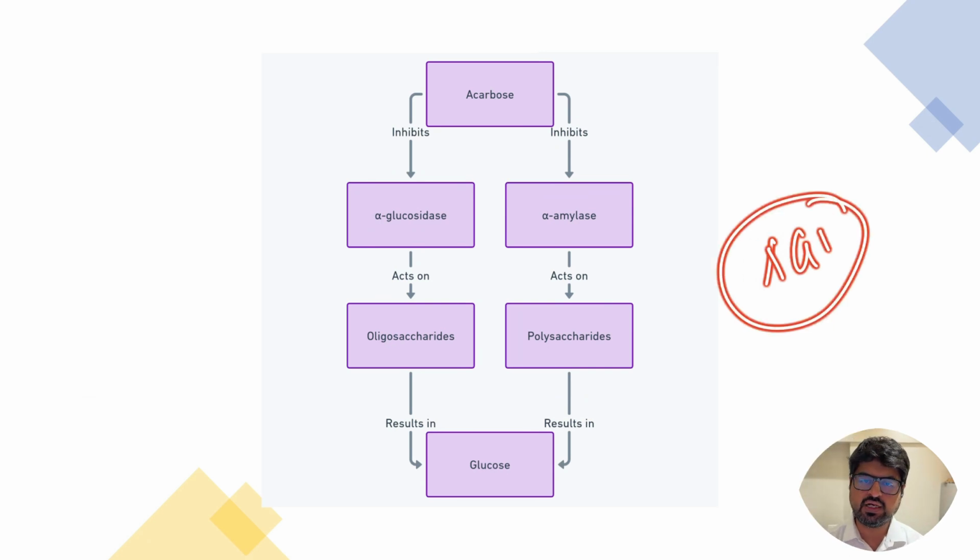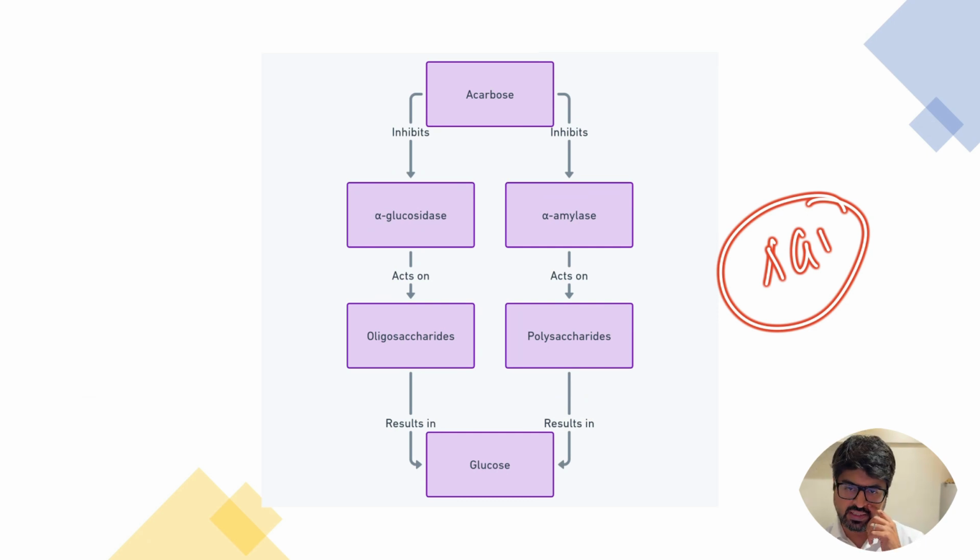AGIs are very popular in South Asian countries, China, India, and many others. The reason is that all of us take a lot of heavy carbohydrate meals. In fact, one of the fastest selling oral antidiabetic drugs in China, apart from India, where the diet is also very similar, rich in carbohydrate. Hence Acarbose is very important for diets similar to that of Chinese and Indian.